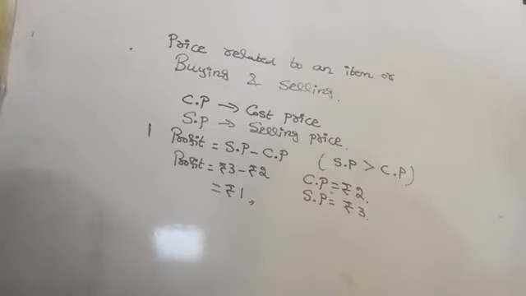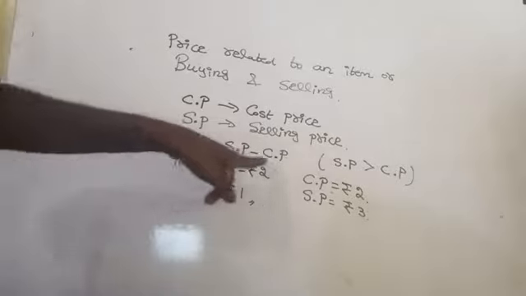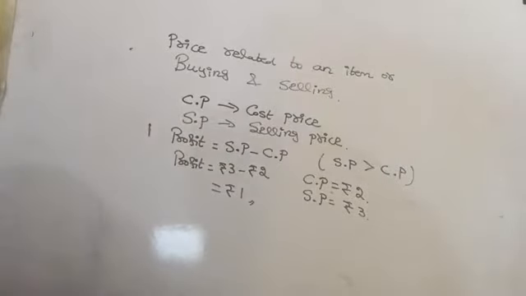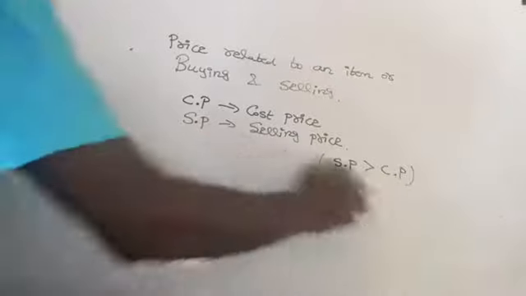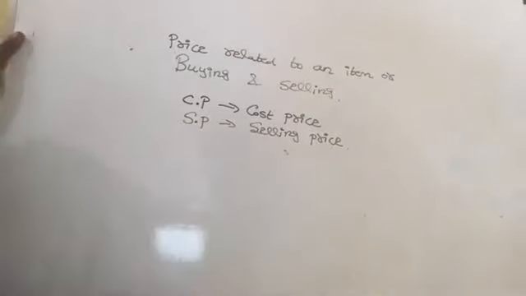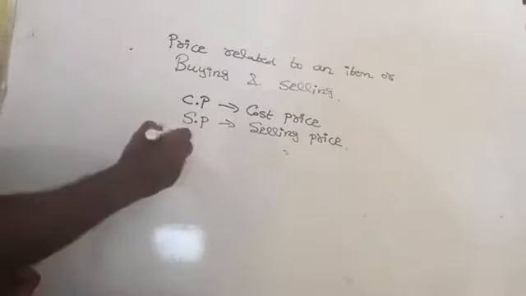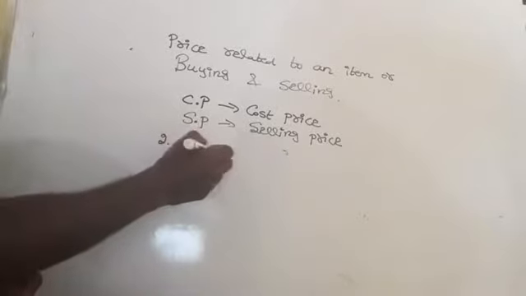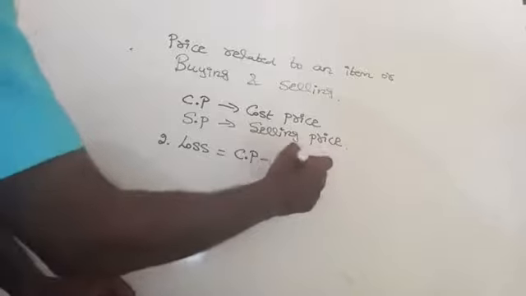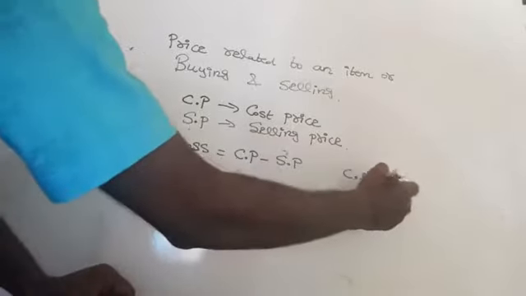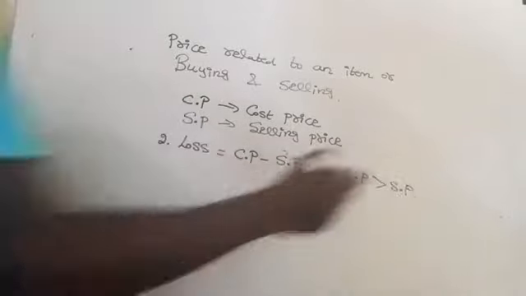Are you getting here? So profit means what? Selling price minus cost price. Are you getting here? And then the second one, loss. When will you attain a loss? That is when the cost price is greater than the selling price.